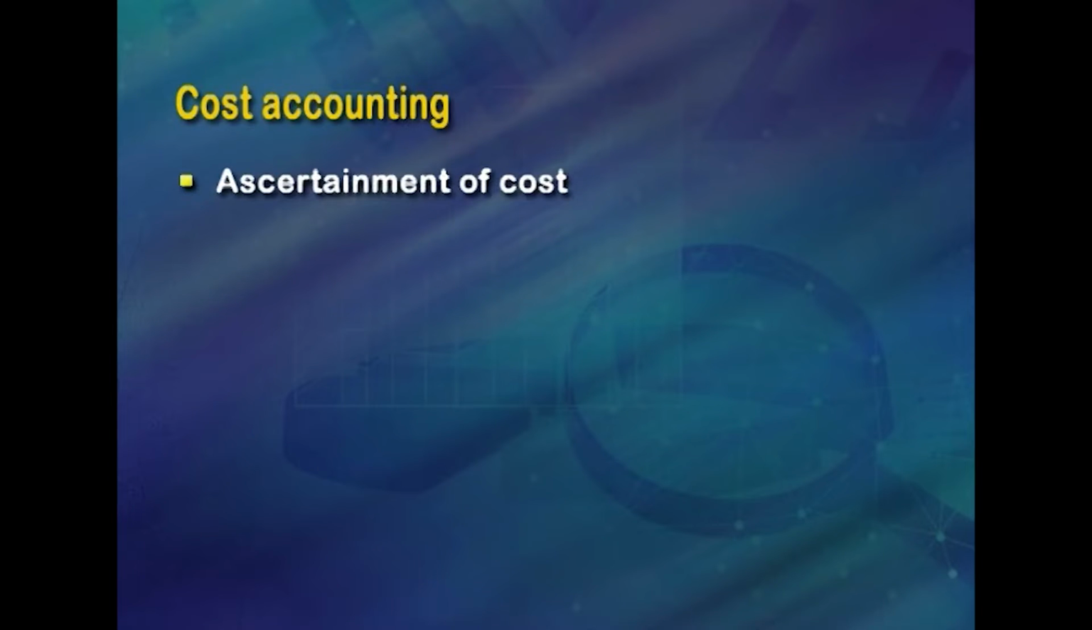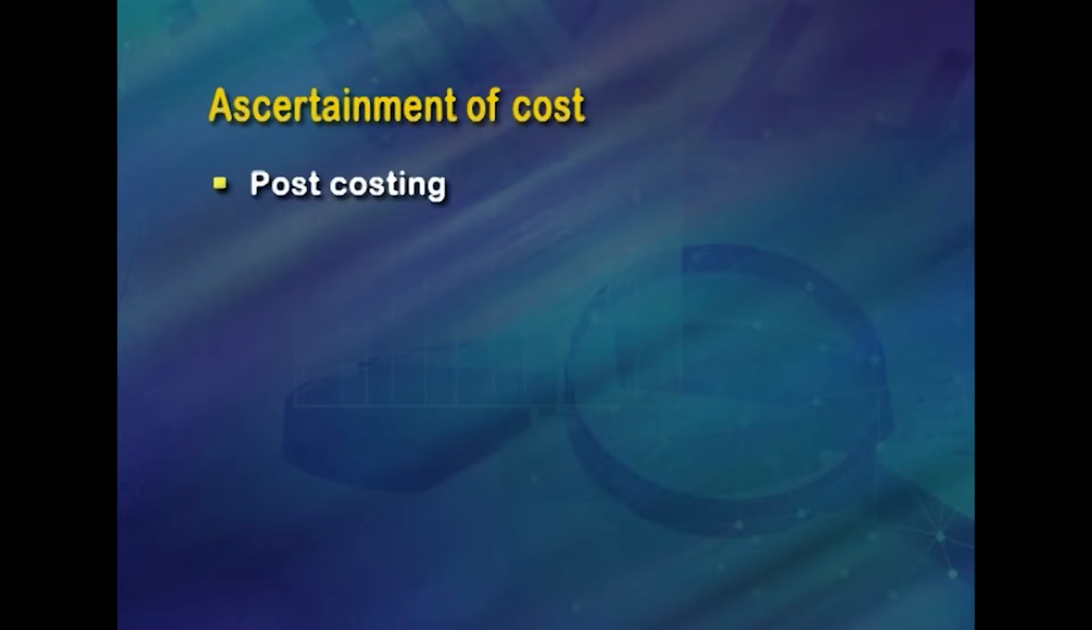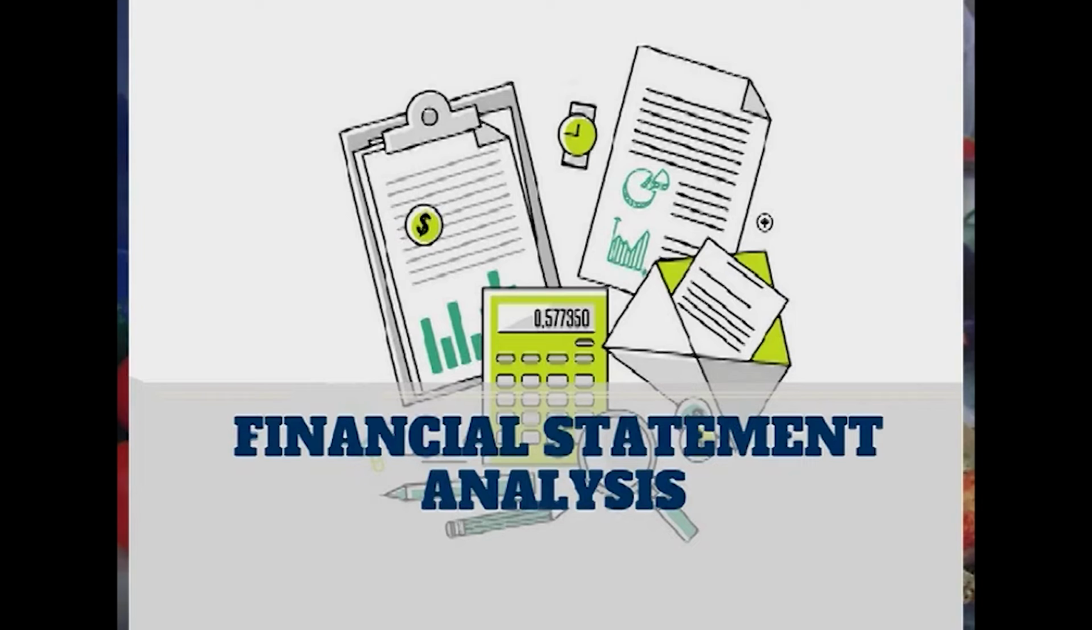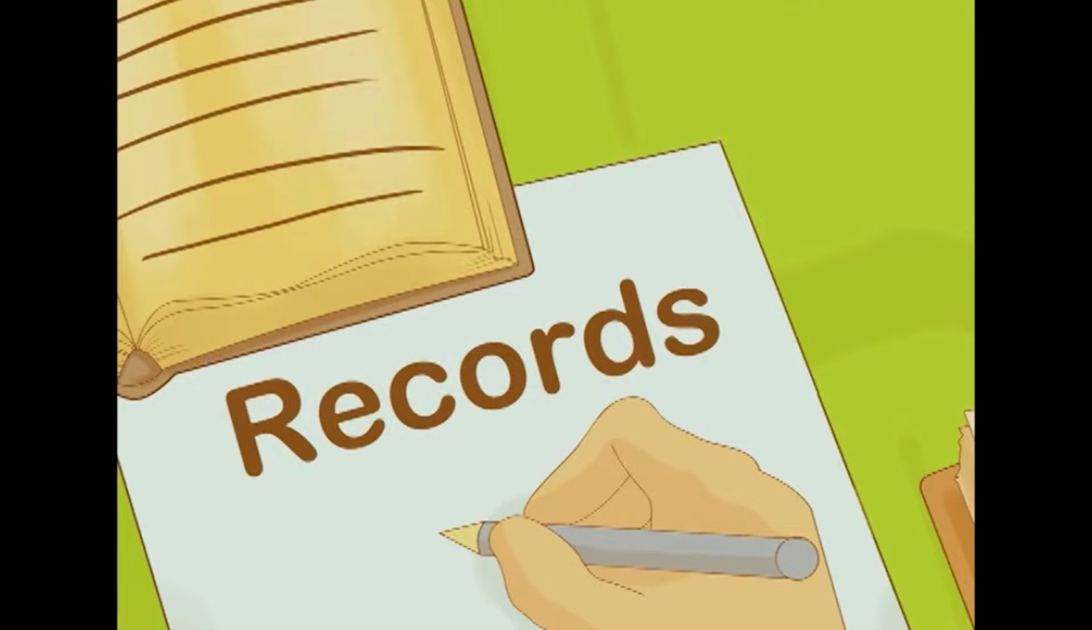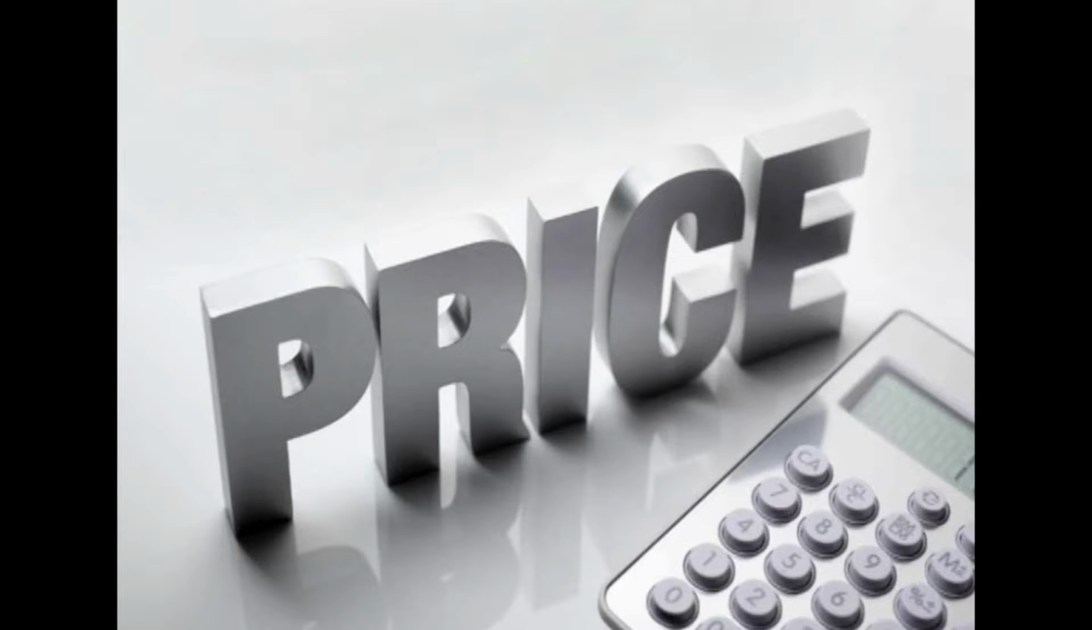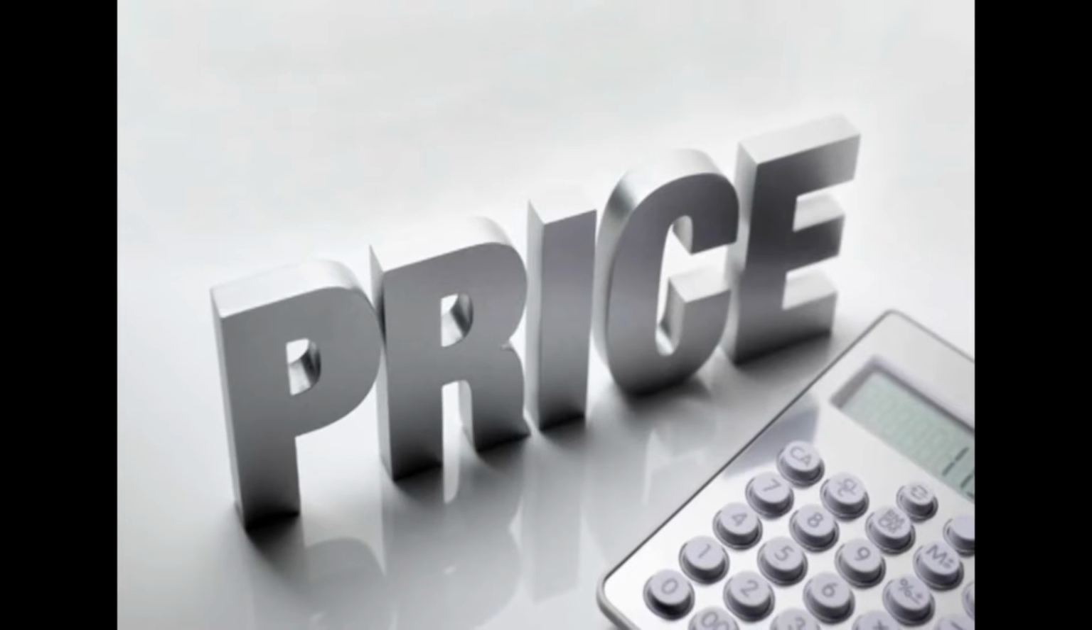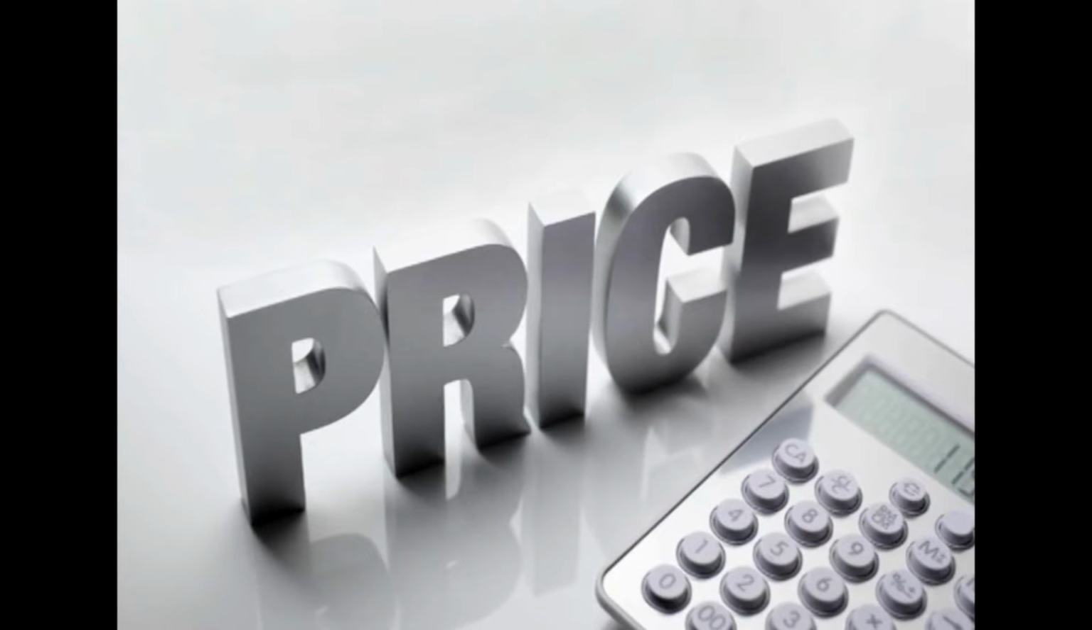The first one, ascertainment of cost. There are 2 methods of ascertaining costs. One is post costing and the second is continuous costing. Post costing means analysis of actual information as recorded in financial books. It is accurate and is useful in the case of cost plus contracts, where the price is to be determined finally on the basis of the actual cost.